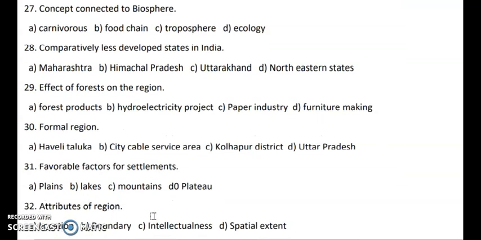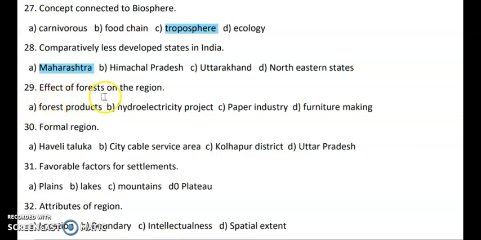Next question, concept connected to biosphere. So basically you have options like carnivorous food chain, troposphere and ecology. So the right answer is troposphere. Why? Because all food chain, ecology, carnivorous, these are all connected to biosphere and troposphere is the odd man out. Next question, comparatively less developed states in India. So the less developed states are Himachal Pradesh, Uttarakhand, North Eastern states. Maharashtra is a much more developed state, so because of that it is the odd man out, incorrect factor.